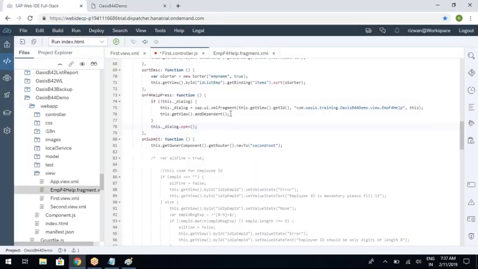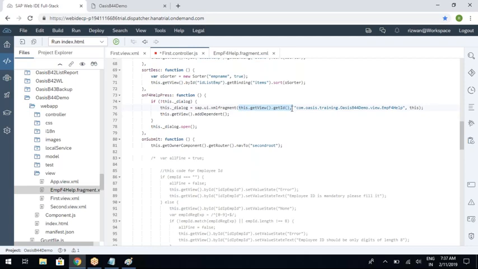So let us understand what is the code that we have written. Forget about this if condition. First, let us understand these two lines and this line, and then I will explain the if condition. sap.ui.xmlfragment is used to load the fragment. First of all, this takes three parameters.